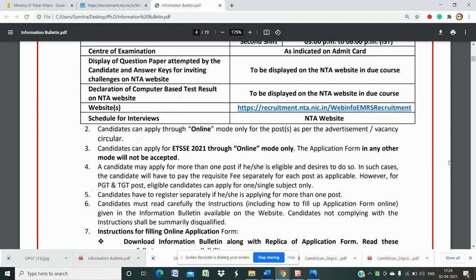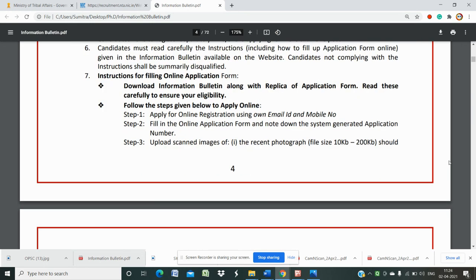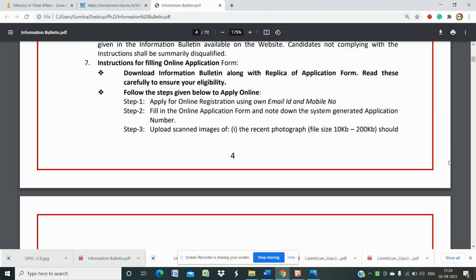Then all the application will be available at recruitment.nta.nic.in. Download the information bulletin first. If you go to this website, you will have 2 or 3 options: download the information bulletin, new registration, or old registration and apply. You need to download the bulletin and read it carefully. Then you can go for new registration. For registration, you have to provide your own mail ID, mobile number, and all the details.